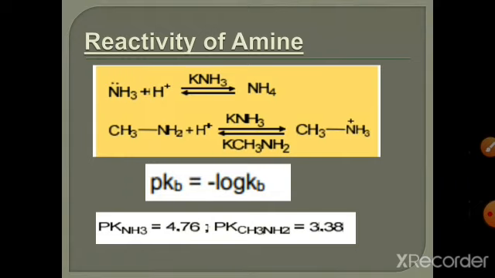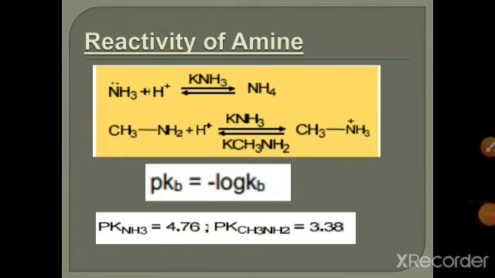The more the availability of electrons on nitrogen, the more the electron density on nitrogen increases, and the more basic the compound will be. So the methylammonium ion, CH3NH3+, is stabilized due to the electron donating inductive effect. On the other hand, the ammonium ion is not stabilized by hydrogen atoms. So both these factors favor methylamine being a stronger base than ammonia. We have discussed that if the product is a cation, anything that stabilizes this positively charged ion will increase the strength of the amine.